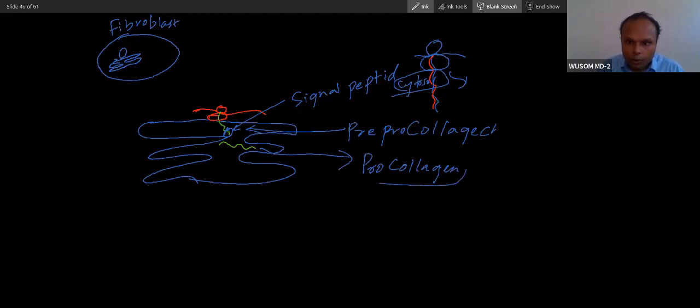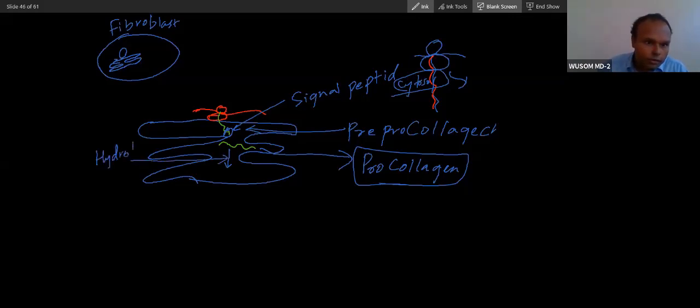Now this pro-collagen will undergo a series of reactions inside the endoplasmic reticulum. What is that reaction? The reaction is mainly hydroxylation. Which hydroxylation?